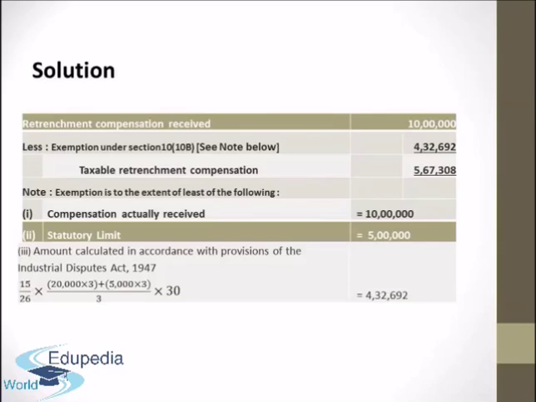4,32,692. Now we have to compare what is the least amongst these three, 10 lakhs, 5 lakhs, or 4,32,692. Obviously it is 4,32,692. So that amount is taken as exemption under section 10 subsection 10b and deducted from the retrenchment compensation actually received, and the balance will be taxable retrenchment compensation. So this is how the exemption under section 10(10)(b) of the retrenchment compensation received is calculated.